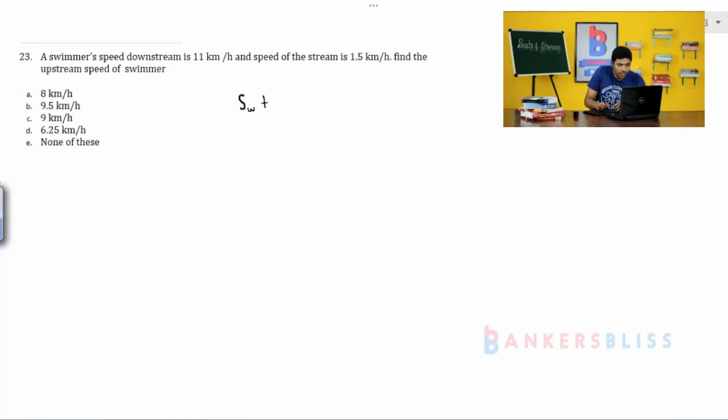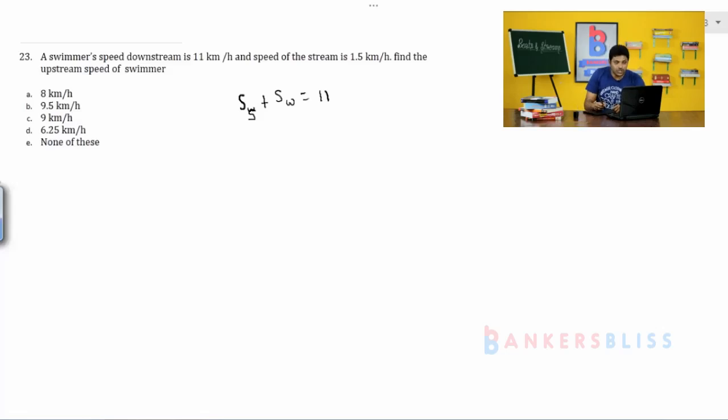See, they have not given the speed of the boat in still water, but they have given the speed of the swimmer downstream, which is 11 km per hour. That means speed of the swimmer plus speed of the water is equal to 11 km per hour, because downstream we have to add.